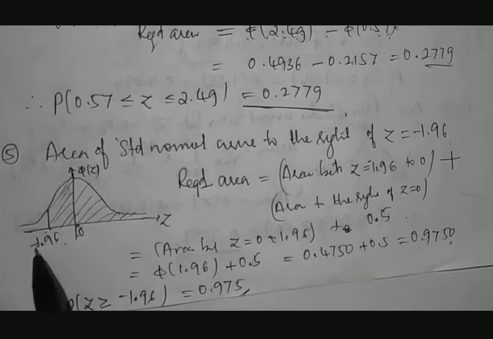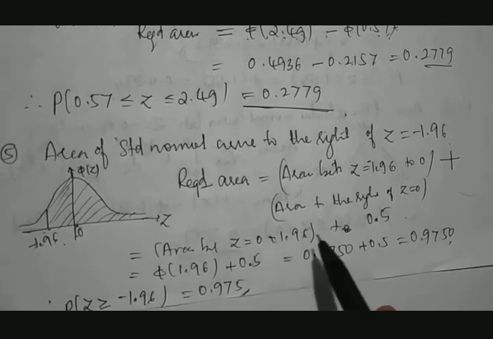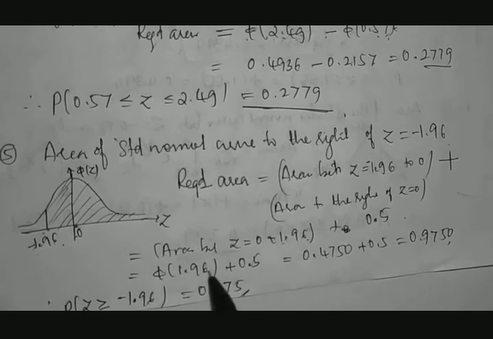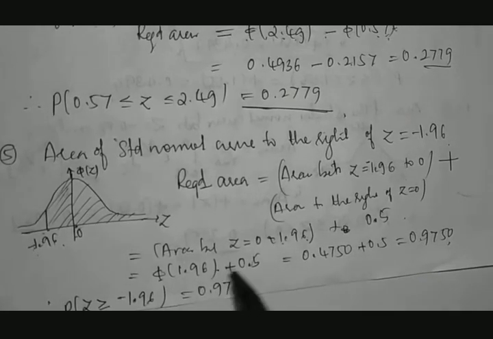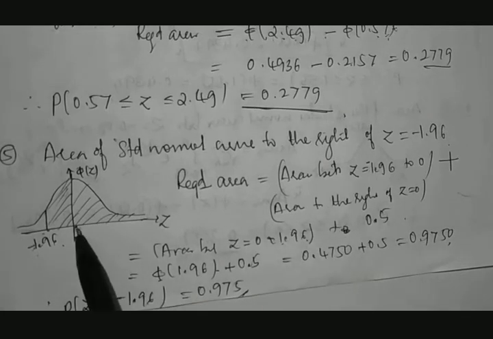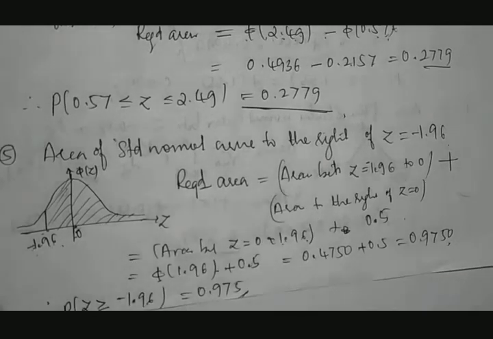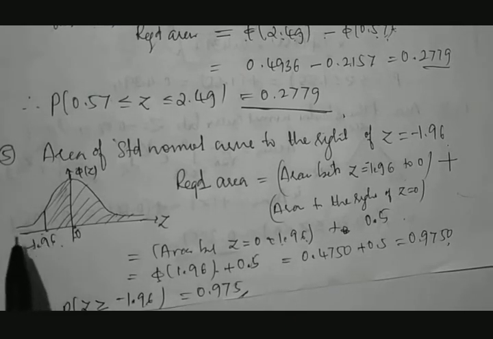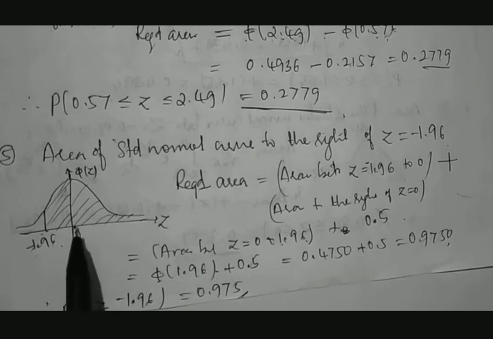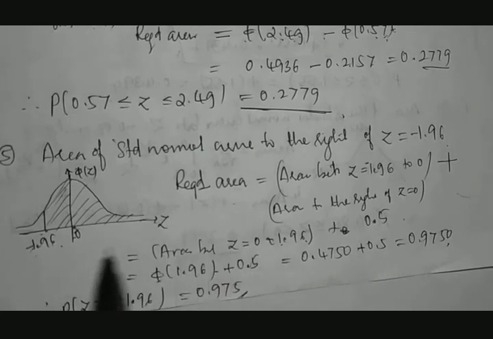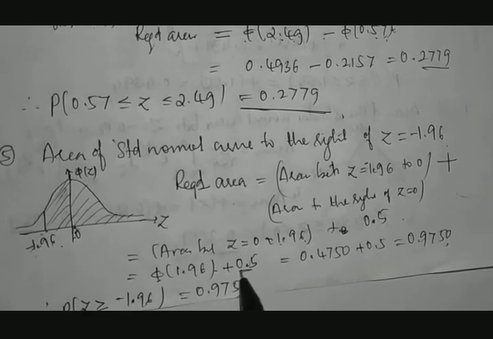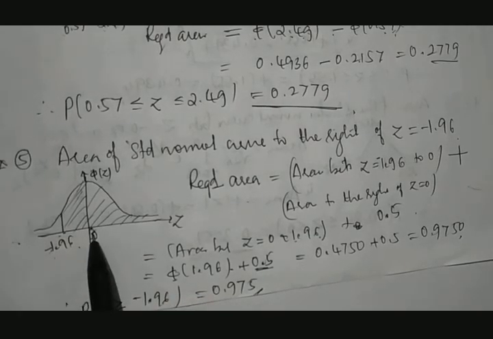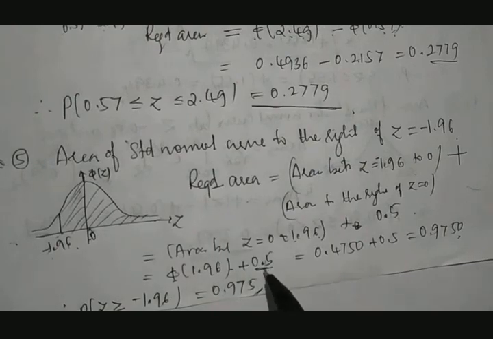Instead of taking from negative to 0, we take from 0 to the same number. Therefore, in between these two, 1.96 is the highest, so we write pi of 1.96. Then this side, from 0 up till infinity. When the total area is equal to 1, from here to the end it will be half, that is a fixed result always. Whenever you are taking minus infinity to 0 or 0 to infinity, it is 0.5 fixed.